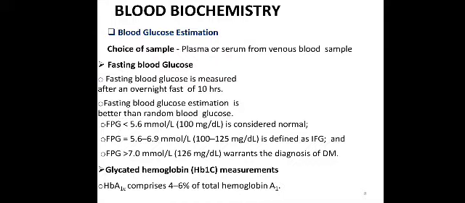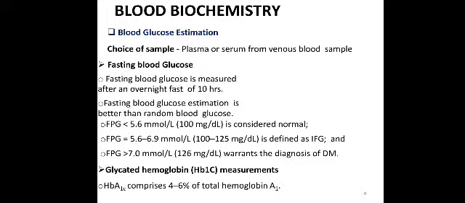Fasting plasma glucose of less than 100 mg per deciliter is considered normal. If it is 100 to 125 mg per deciliter, then it's defined as impaired fasting glucose, and if it is more than 126 mg per deciliter, it warrants the diagnosis of diabetes mellitus.